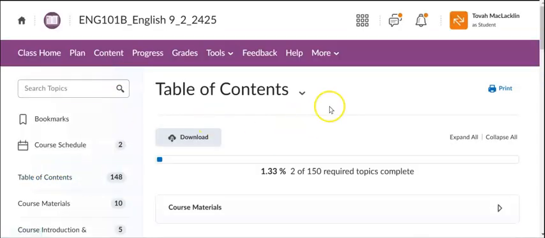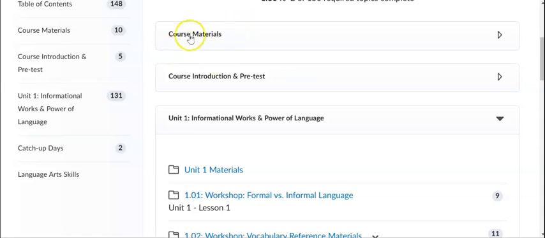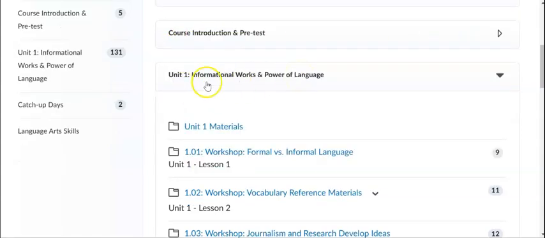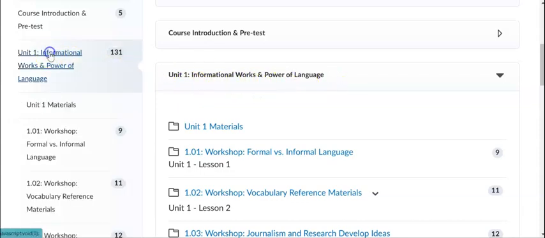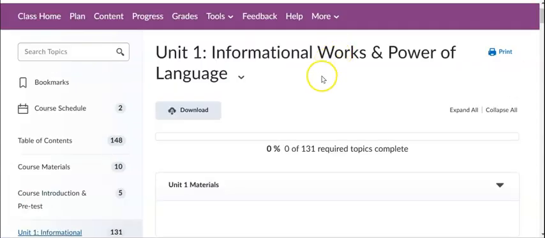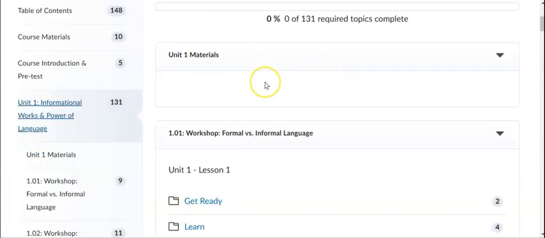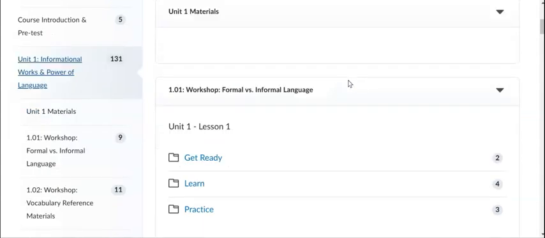Okay, we're in our table of contents. You can see we have our course materials unit, our course introduction and pretest unit, and then we have our Unit 1 Informational Works and Power of Language. So the materials will be in here: the calendar that we just looked at, this help video, the daily lesson slides, the Nearpod live, the Nearpod links will be in there as well.